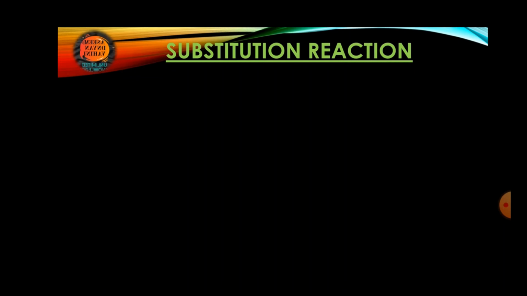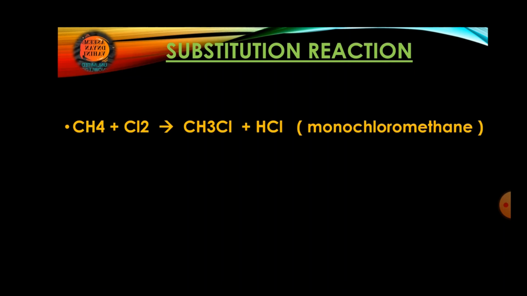Next will be substitution reaction. Substitution reaction, as I told, will be possible when the carbon compound has single bonds. So one hydrogen will be removed and then only another element can attach to the carbon. Here we'll take the example of methane. When methane reacts with chlorine, this process can also be called chlorination because chlorine is added to it. So what will happen?